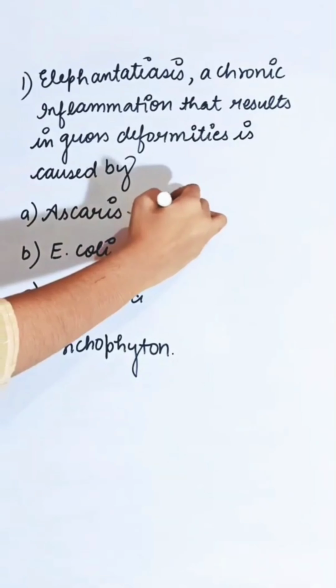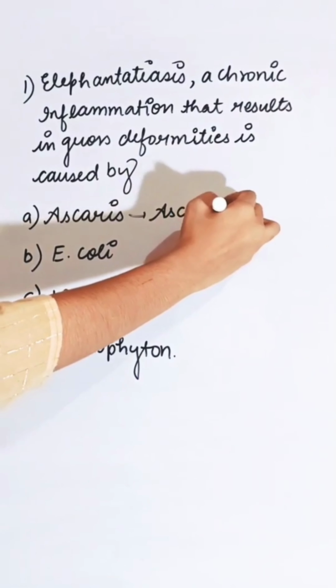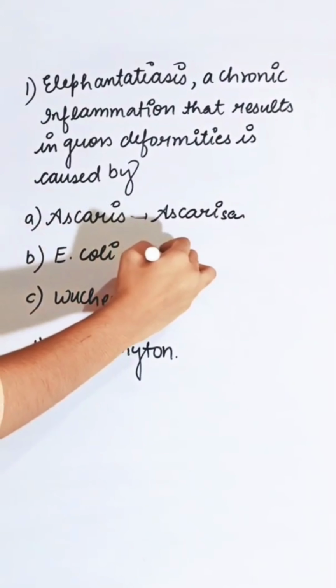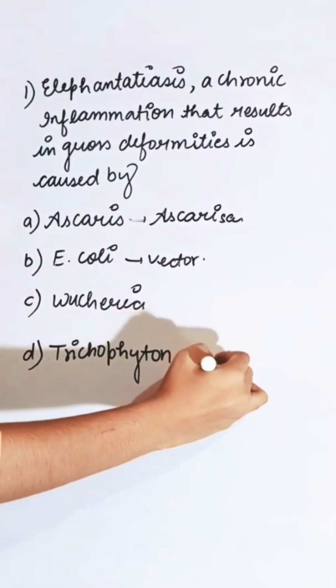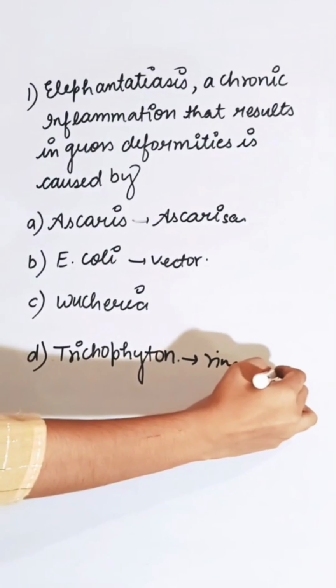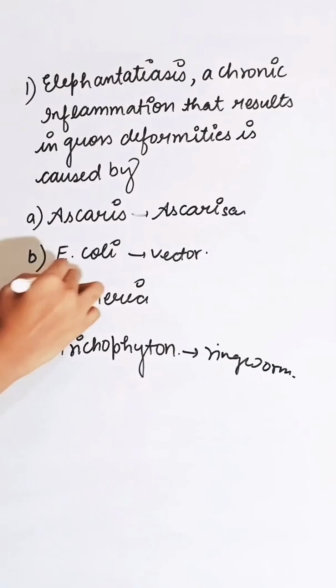Ascaris causes ascariasis, E. coli acts as a vector, and Trichophyton causes ringworm. So correct answer is C.